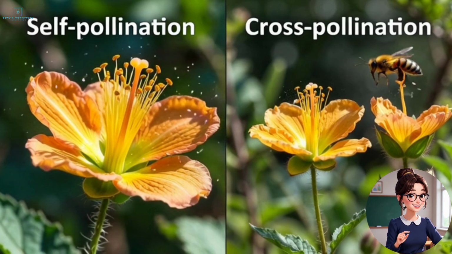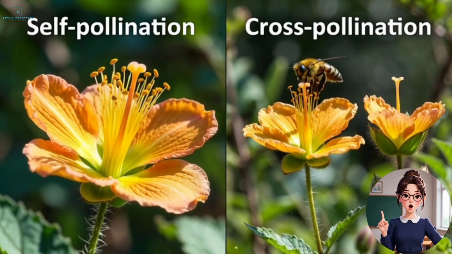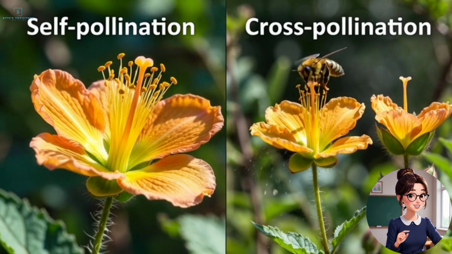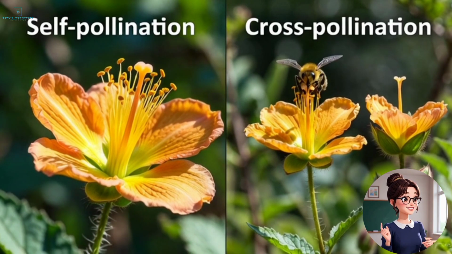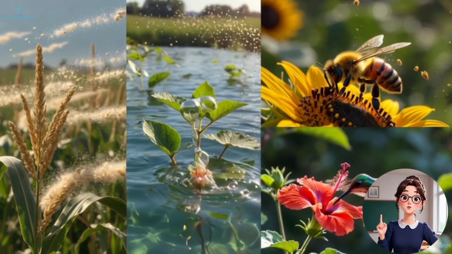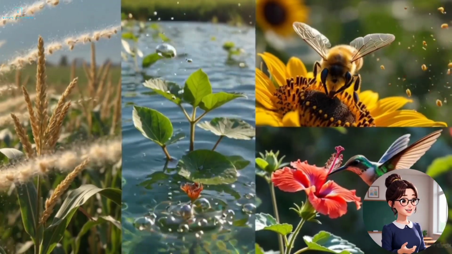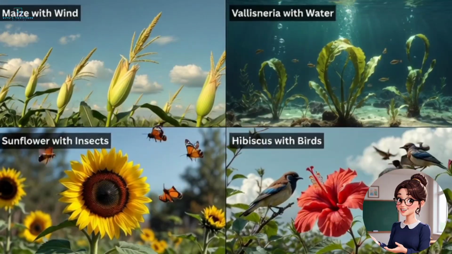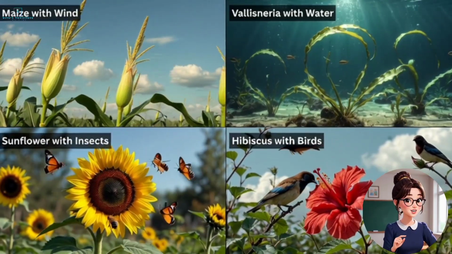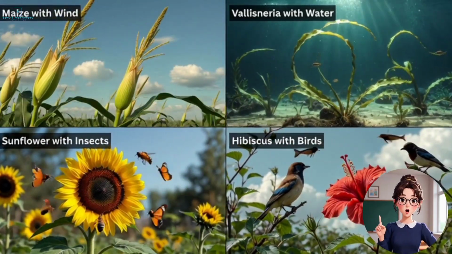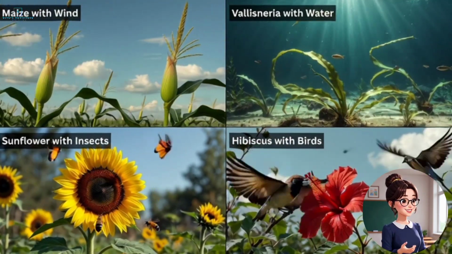There are two types of pollination. Self-pollination: pollen from the same flower or plant. Cross-pollination: pollen transferred to another flower on a different plant. Pollination occurs through agents such as wind, water, insects, and birds. Examples: wind, maize; water, Vallisneria; insects, sunflower; birds, hibiscus.